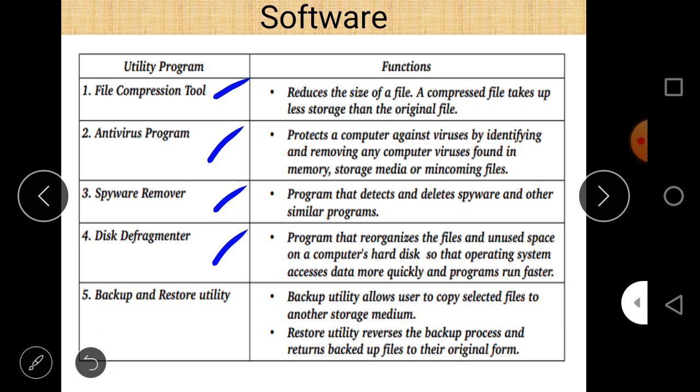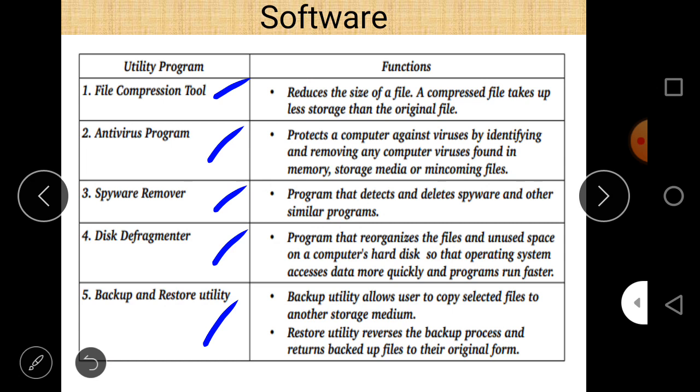Next is backup and restore utility. A backup utility allows a user to copy selected files to another storage medium, and a restore utility reverses the backup process and returns backup files to their original forms. So all these are utility programs, and the most common utility program is the antivirus program. All antivirus programs are part of utility programs, and utility programs are a part of system software.